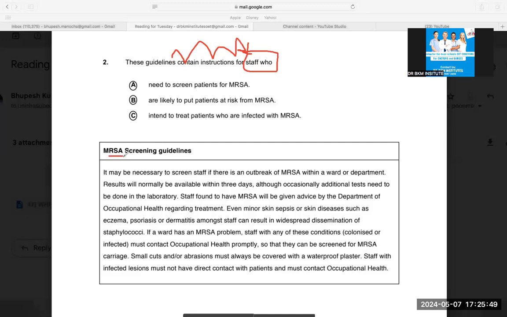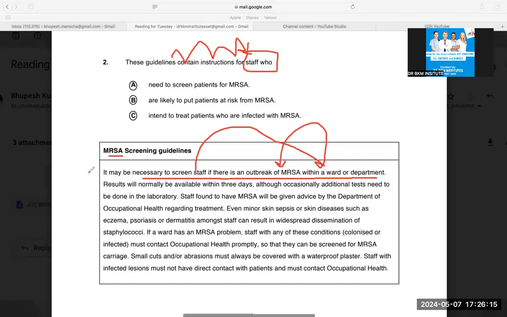Guidelines are for MRSA. It may be necessary to screen the staff if there is an outbreak of MRSA within the ward. So obviously I can say the staff working in the ward which has MRSA infection.